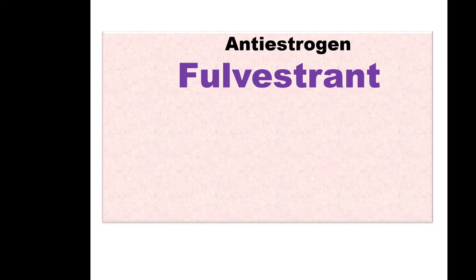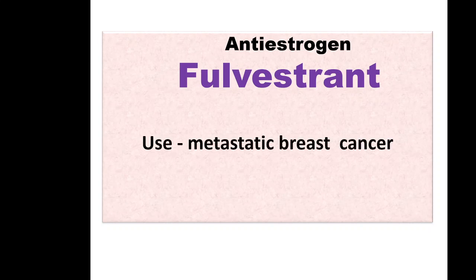So that was clomiphene. Another estrogen antagonist or anti-estrogen is fulvestrant. It has an important use in breast cancer. It has an antagonist effect on cancerous breast cells and will inhibit breast cancer growth. So fulvestrant is used in breast cancer. It is given intramuscularly.